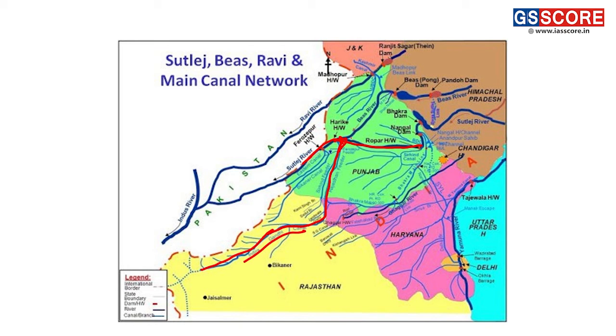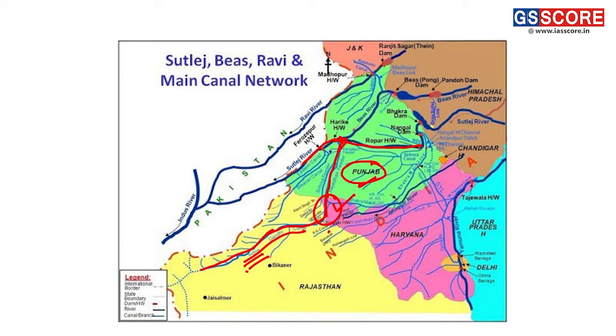The first state we can see here is Punjab. It is also passing through some regions of Haryana, as we can see here, and it is passing through the major part of Rajasthan. Thus the three states, that is Punjab, Haryana and Rajasthan,